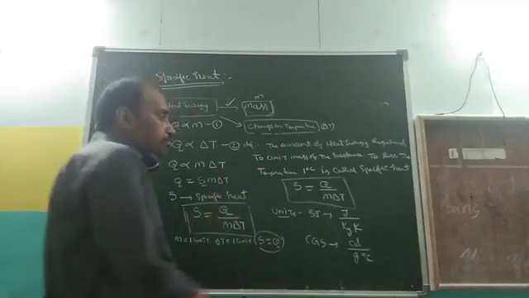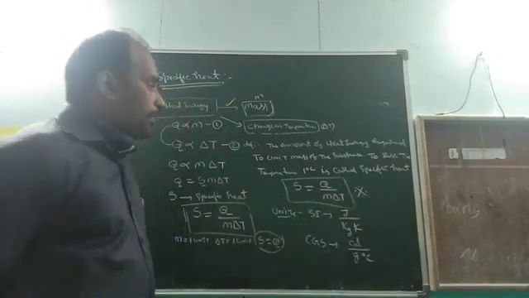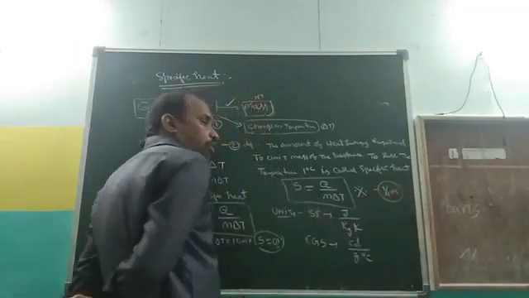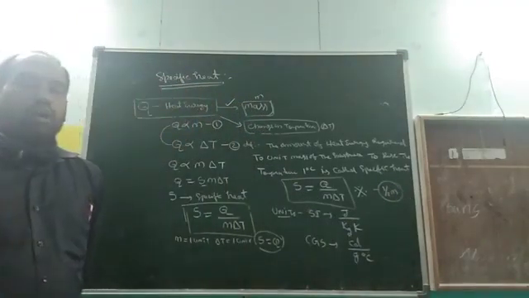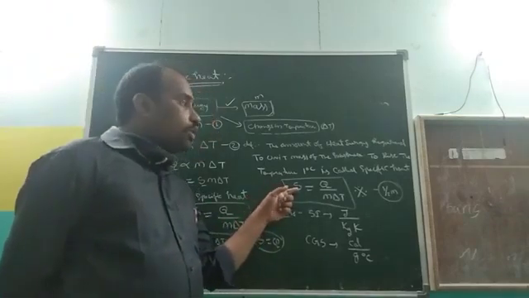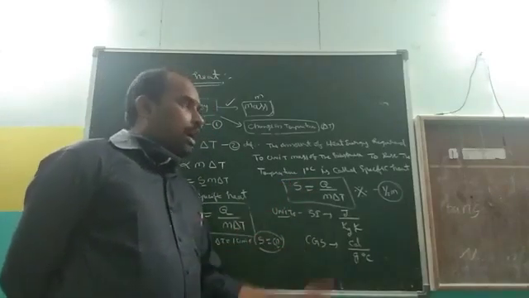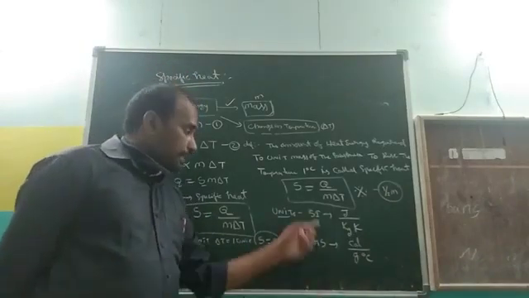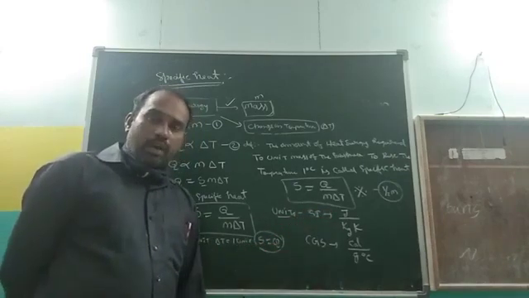Second, the most important one, many times they ask for the formula of specific heat, in a half mark bit: S = Q/(m ΔT). Sometimes they ask half mark bits on the units of specific heat in the SI or CGS system: joule per kg kelvin, calorie per gram degree centigrade.